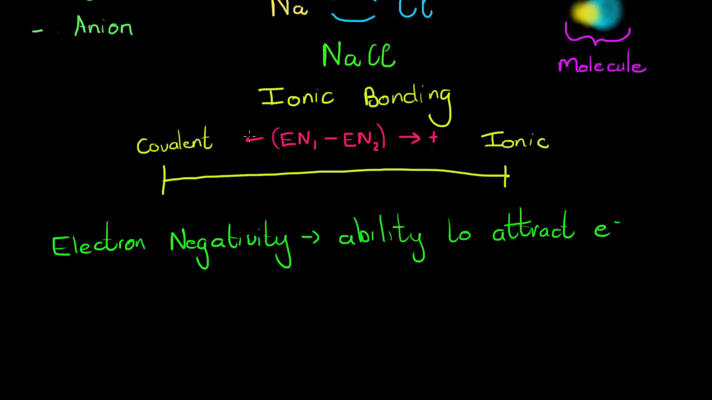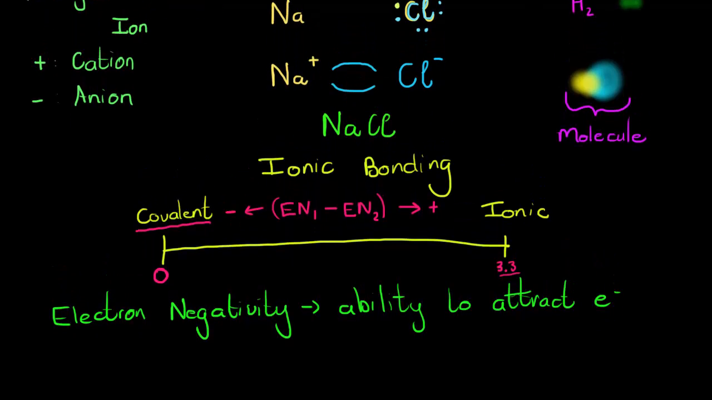The smaller that value is, in other words, the closer to 0, the more it is a covalent bond. And the biggest difference that you can have is 3.3. Taking the bigger one minus the smaller one, the closer the difference is to 0, the more it is a covalent bond. The closer it is to 3.3, the more it is an ionic bond.